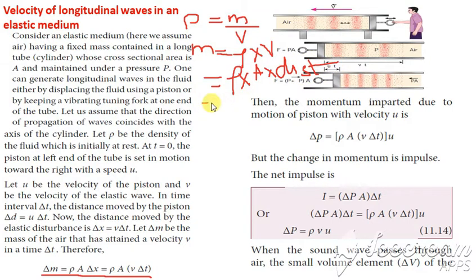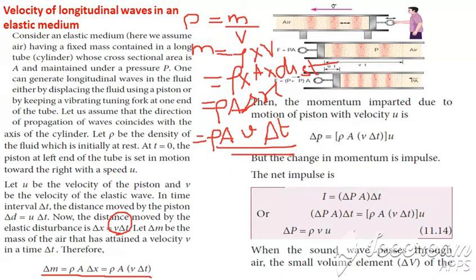Here we are writing the distance as del x, so mass is rho A into del x. The value of del x is v into del t, so it is written here as rho A into v into del t. So this gives your mass.